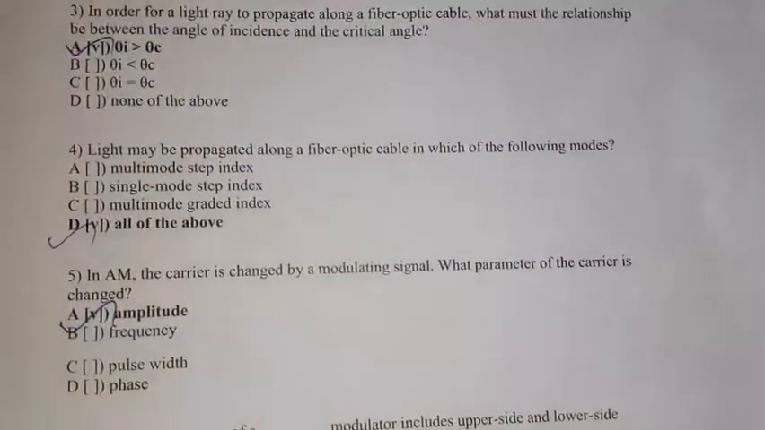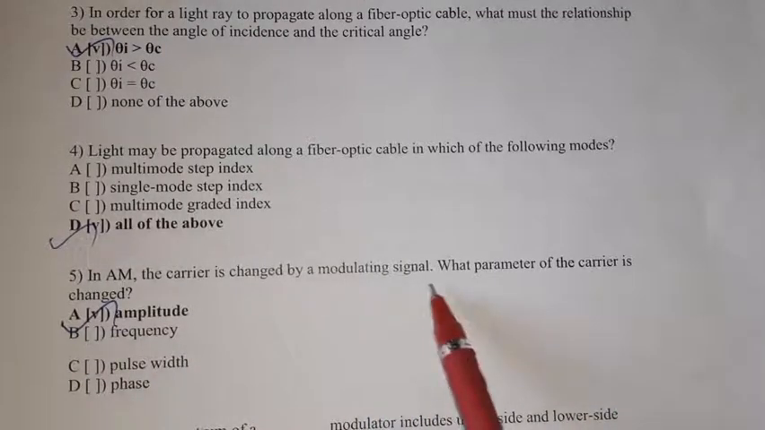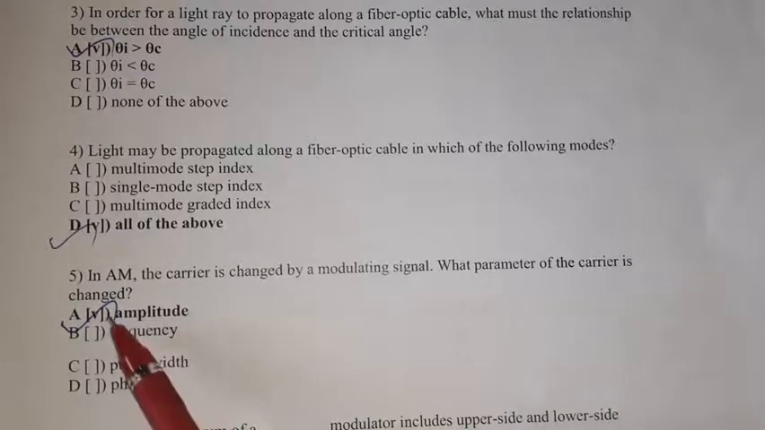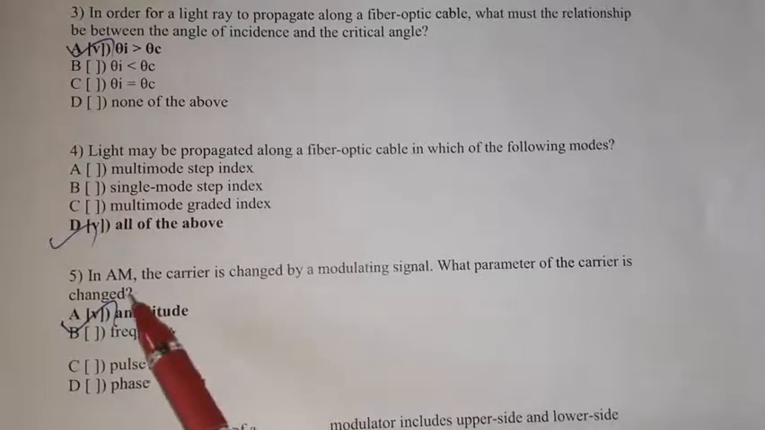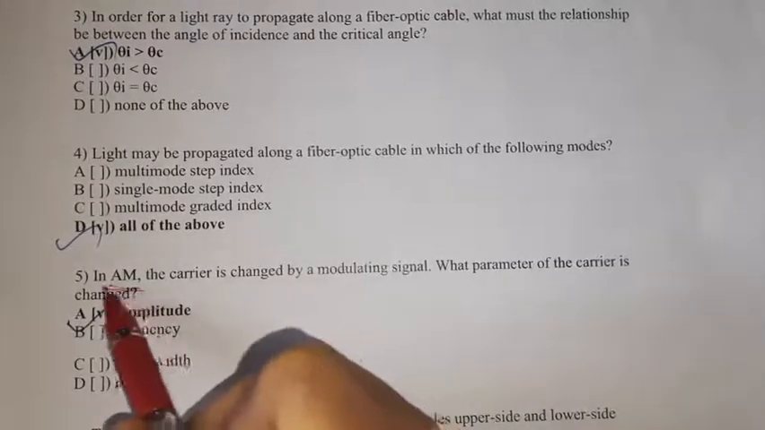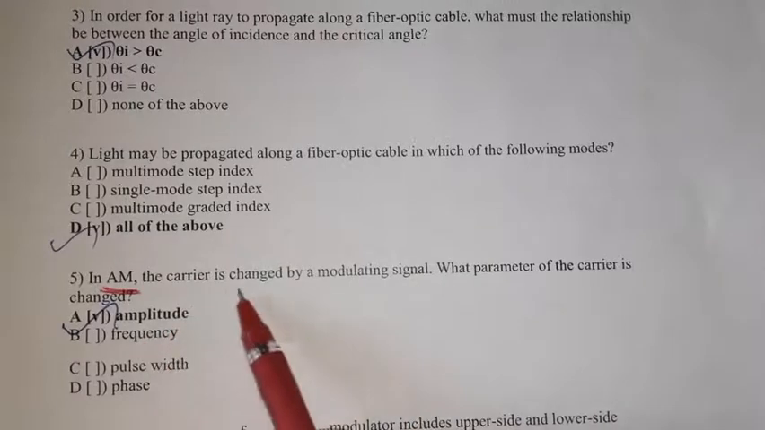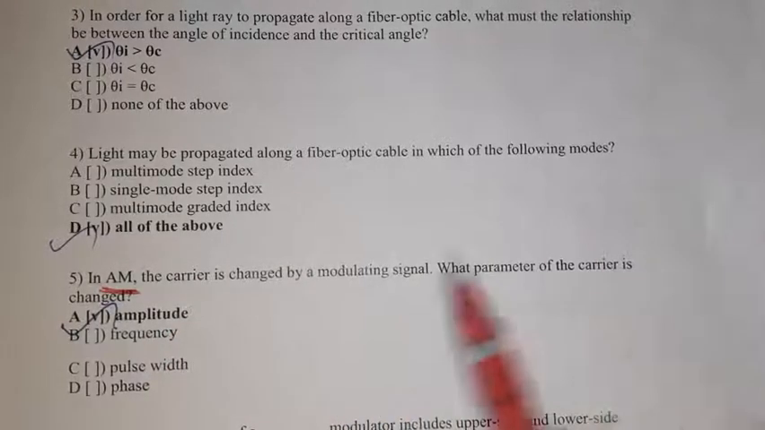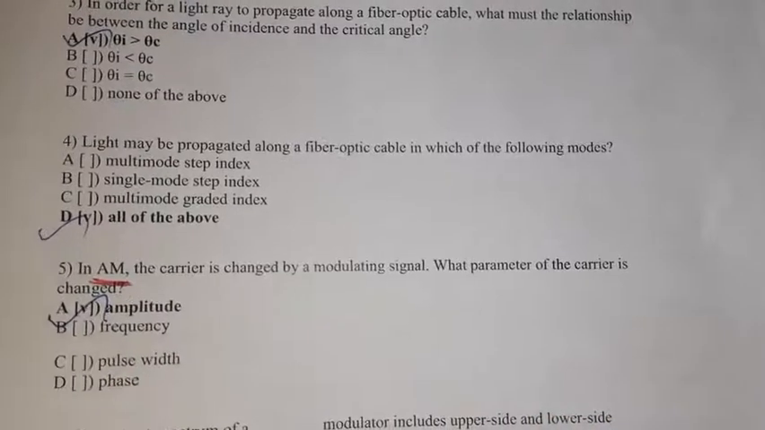5. In AM, the carrier is changed by a modulating signal. What parameter of the carrier is changed? Whether it is amplitude, frequency, pulse width, phase. In AM, the question itself has the answer. AM is amplitude modulation. So, the amplitude of the carrier wave is changed according to the message signal or modulating signal. So, amplitude is the right answer.